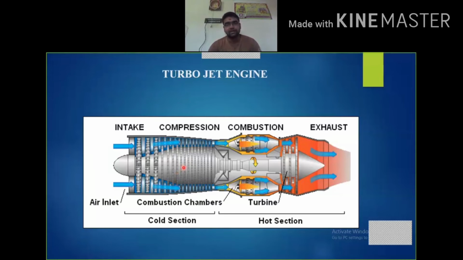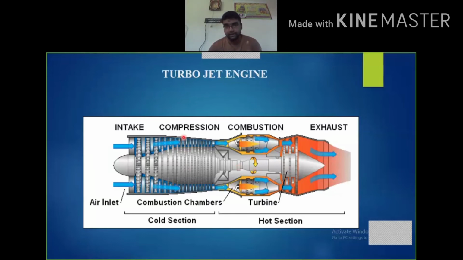The high pressurized atmospheric air starts flowing towards the combustion chamber, where combustion takes place, and the hot gases start expanding towards the turbine blades, where the turbine blades start rotating and energy is produced. This energy is transmitted to the compressor with the help of a shaft.